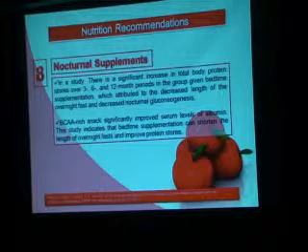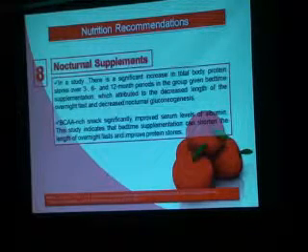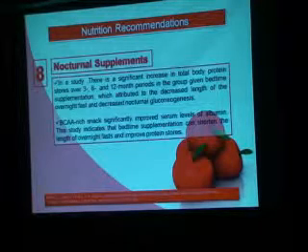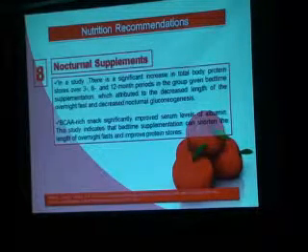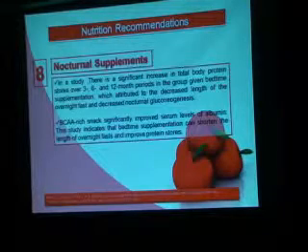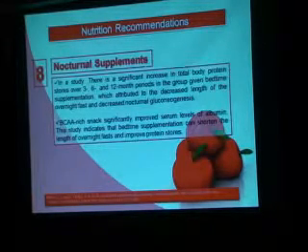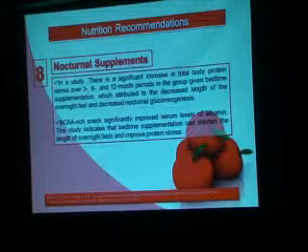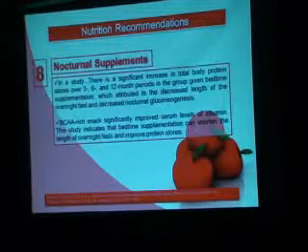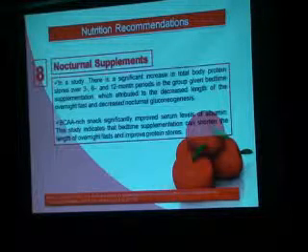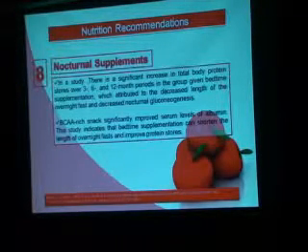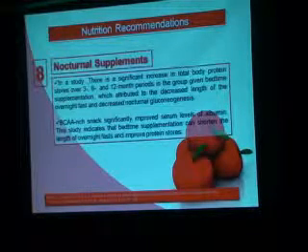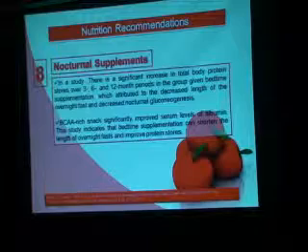The last point in the nutrition recommendation is nocturnal supplementation. In one study, there was a significant increase in total body protein stores over 3, 6, and 12 months in the group given bedtime supplementation, which was attributed to the decreased length of the overnight fast and decreased nocturnal gluconeogenesis. A branched chain amino acid rich snack significantly improved serum level of albumin. This study indicates that bedtime supplementation can shorten the length of overnight fast and improve protein stores.